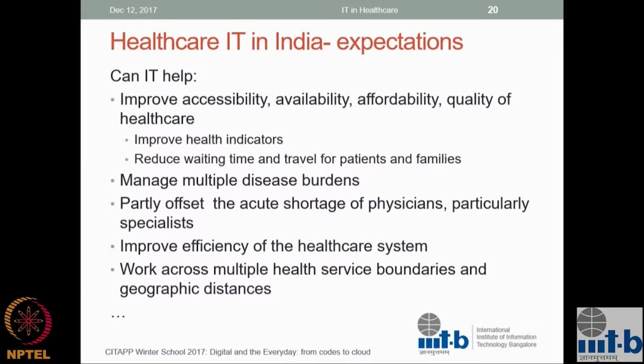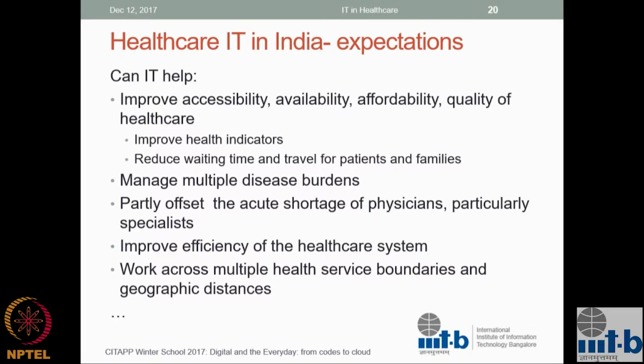Right now, if they have to find access to medical care in a high-end hospital, the whole family typically travels to that place, spends a few days there, and it's a very painful and expensive process. So can we push more of this out into the places where the patients are? Can technology help there?